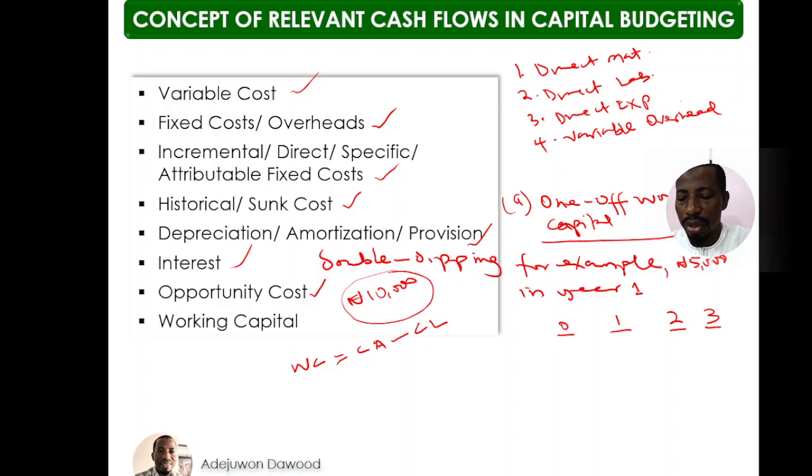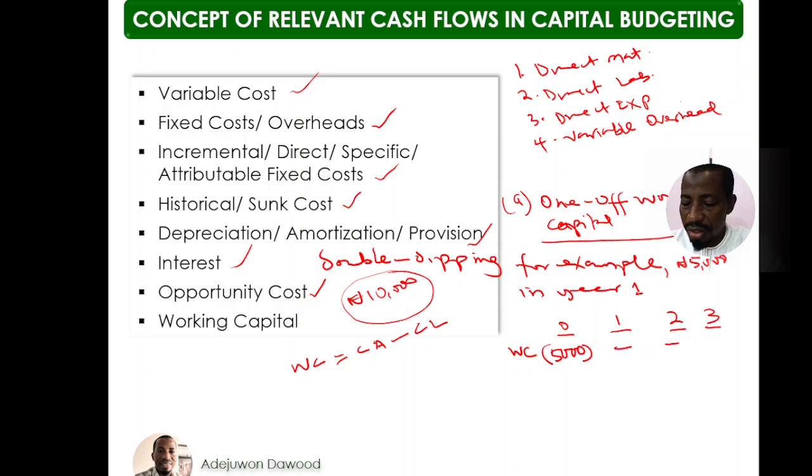Now, because this working capital of 5,000 naira occurs in year 1, I'm going to treat it as cash outflow in year 0, working capital. So I will not record it in year 1. Rather, it will be in the year before year 1, which is year 0. So here will be 5,000. So it should be treated as cash outflow in the year before the year of occurrence and recovered fully at the end of the useful life.